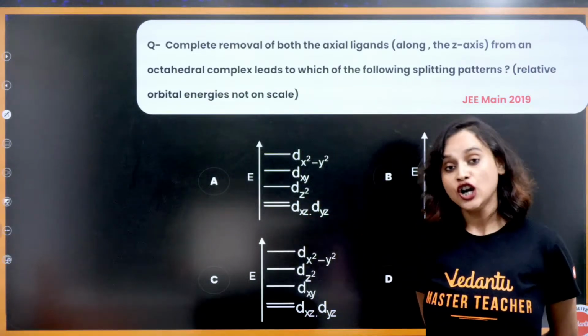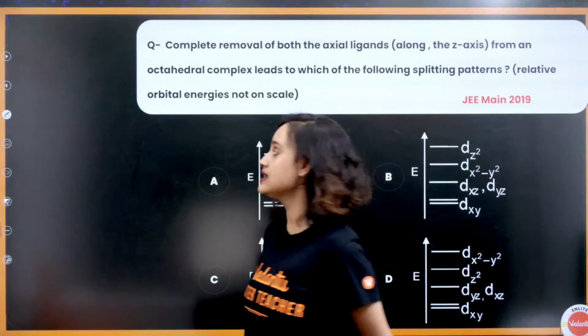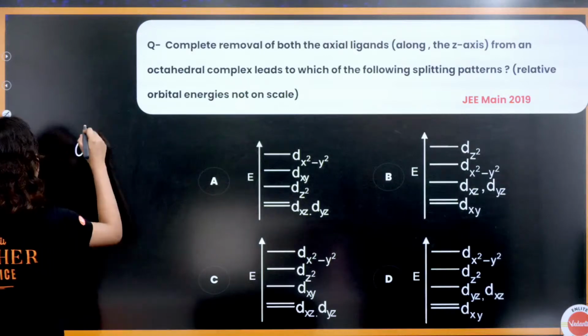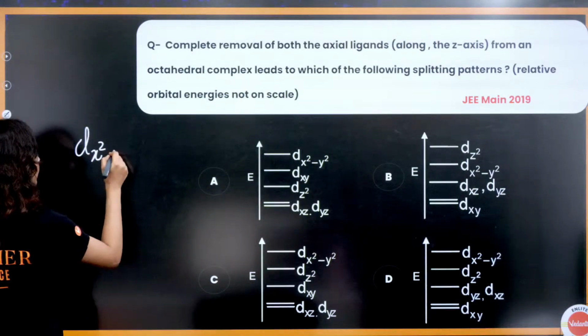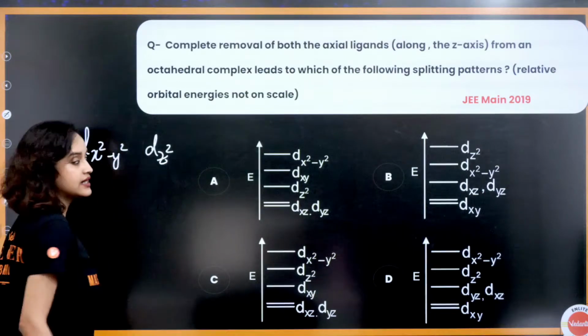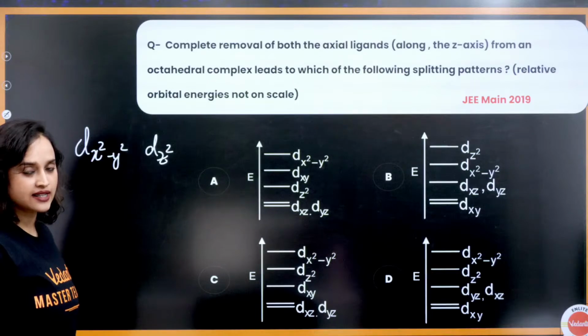Very good. Do you remember that in case of octahedral, which ones are the axial ligands? Yes, the axial ones were dx square minus y square and dz square. Isn't it? These ones were axial.